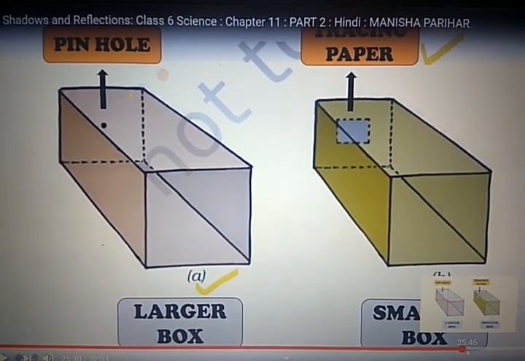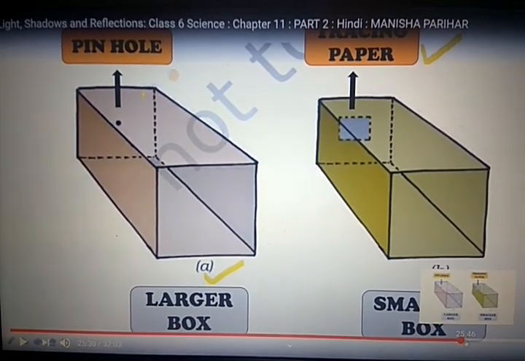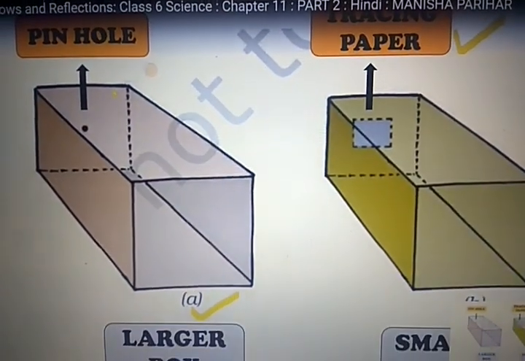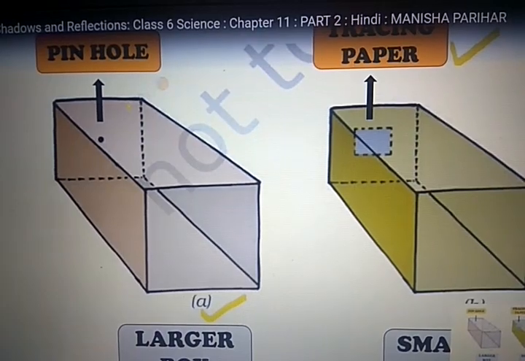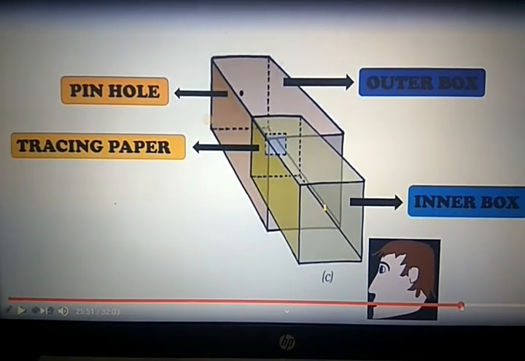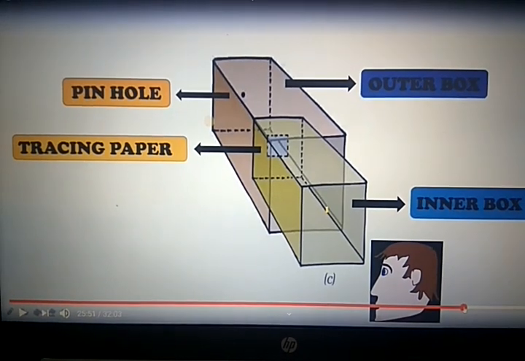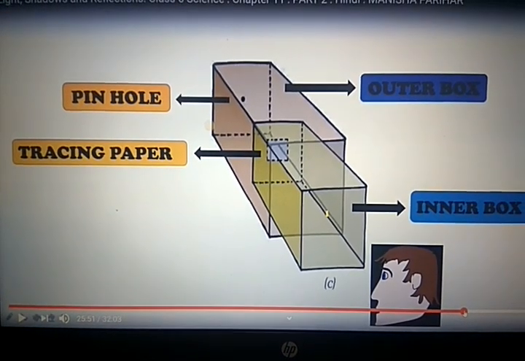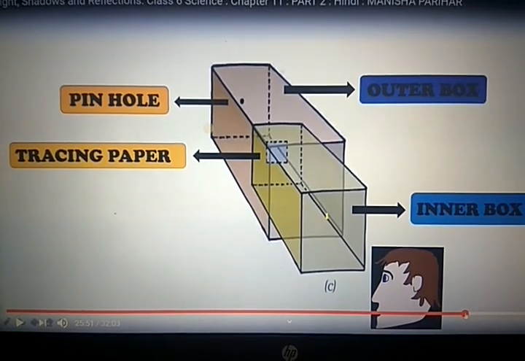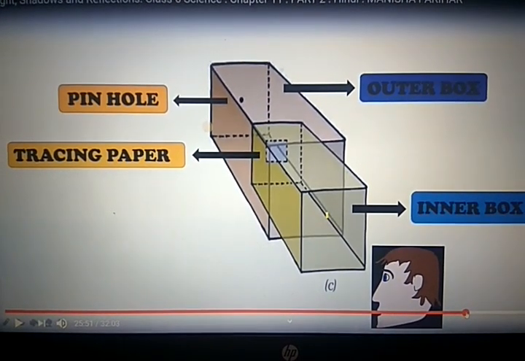So in this way, in a larger box make a hole, and in a smaller box put a tracing paper and get ready. You see, the outer box is there, the inner box is there. In the outer box, which is big, there is a pinhole in the center. Tracing paper is attached in the inner box like this way, and you move that smaller box into the bigger box and visualize from this side.